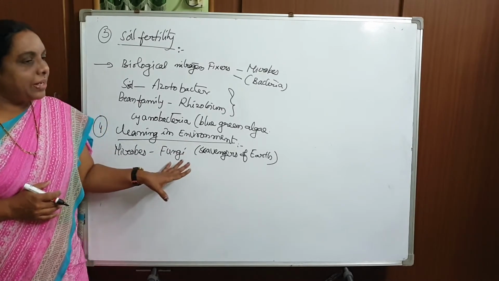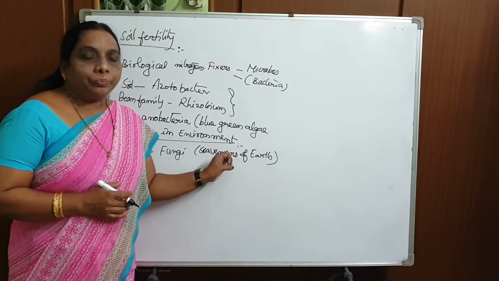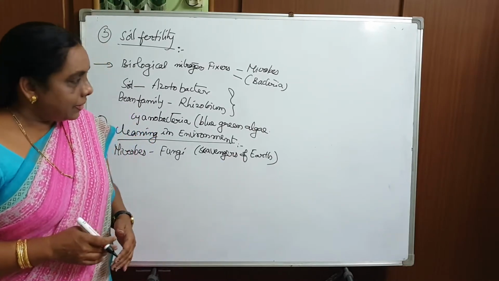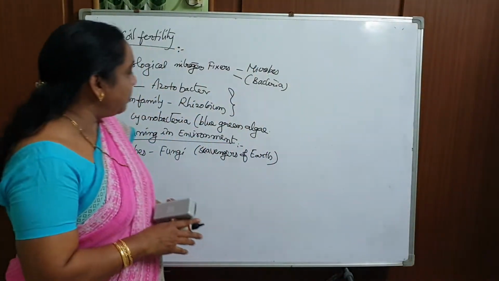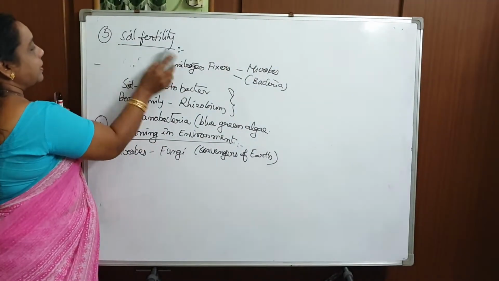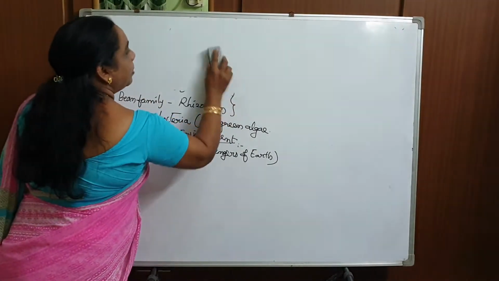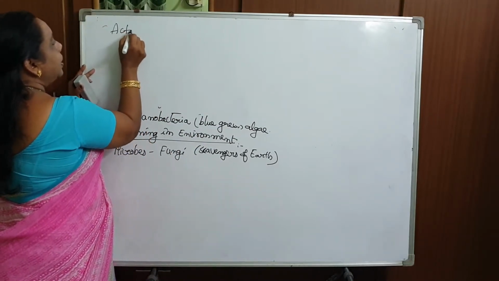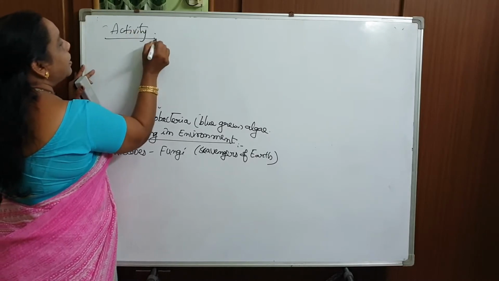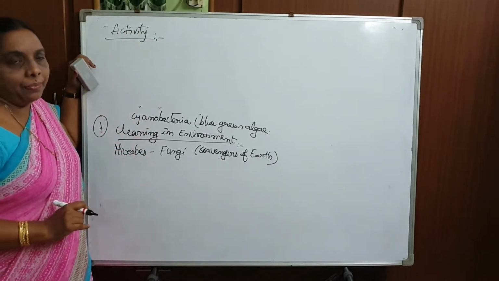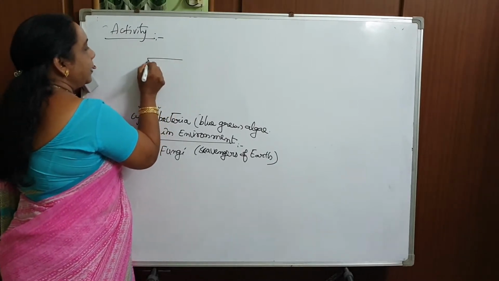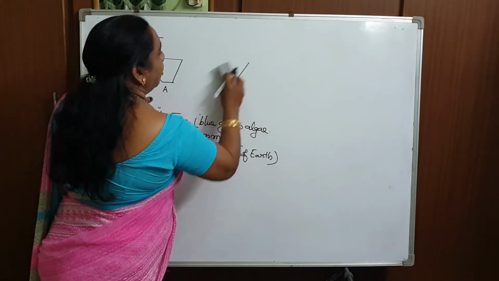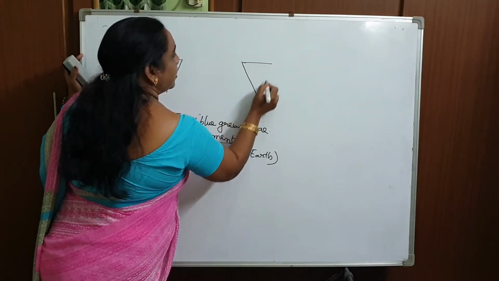Okay, how will the fungi show action? Let me explain with the small activity given in your textbook. The activity explains like this. Take 2 pots, pot A and pot B. This shows how microorganisms help to keep surfaces clean. This is pot A, and take a pot B. Okay, 2 pots you take.